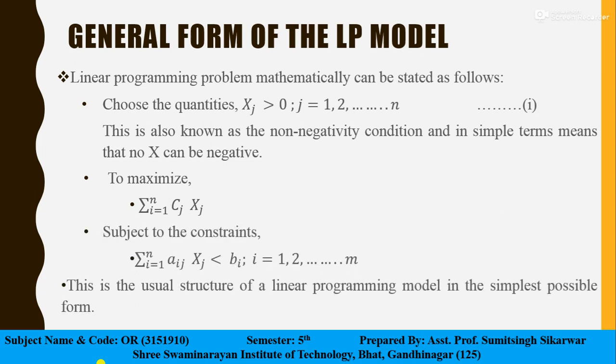The constraint is given by sigma j equals 1 to n, aij xj. These are the constraints which must be fulfilled, and they must be in terms of equations. Putting in these equations, we must have the feasible solutions. Now this represents a simple solution structure of a linear programming model.